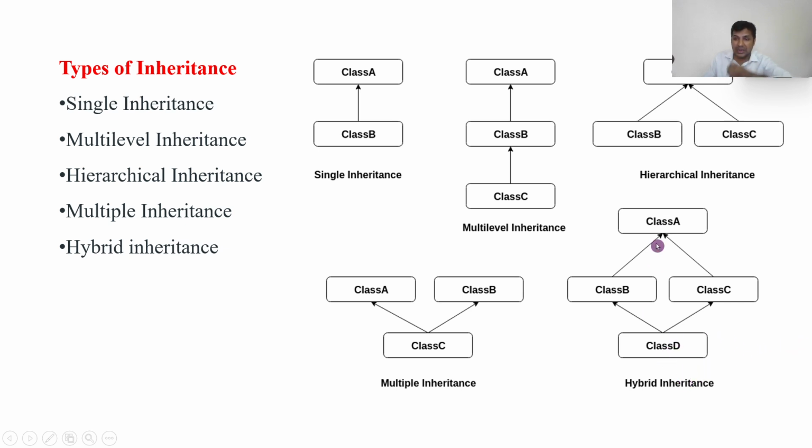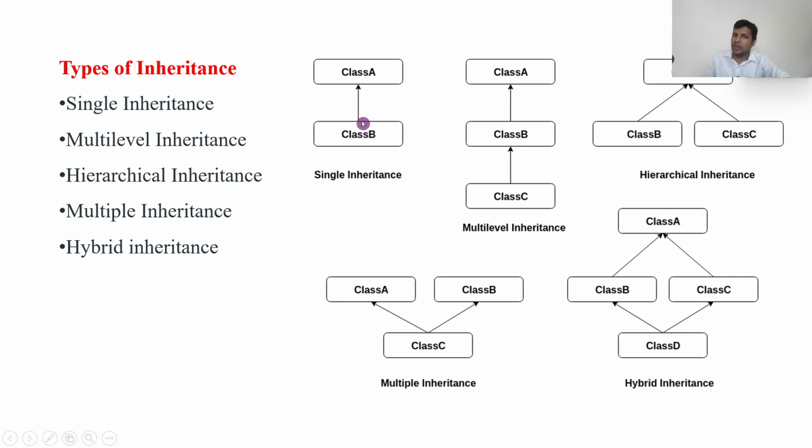What do you mean by hybrid inheritance? It means a combination of both hierarchical and multilevel. See here, one parent is there, multiple children there. Here multiple parents are there and a single child. So a combination of both: you can see class A, B, C is there. Here from B, C again we are getting D, right? So a combination of these both you can call hybrid inheritance. Okay, so these are the types of inheritance.